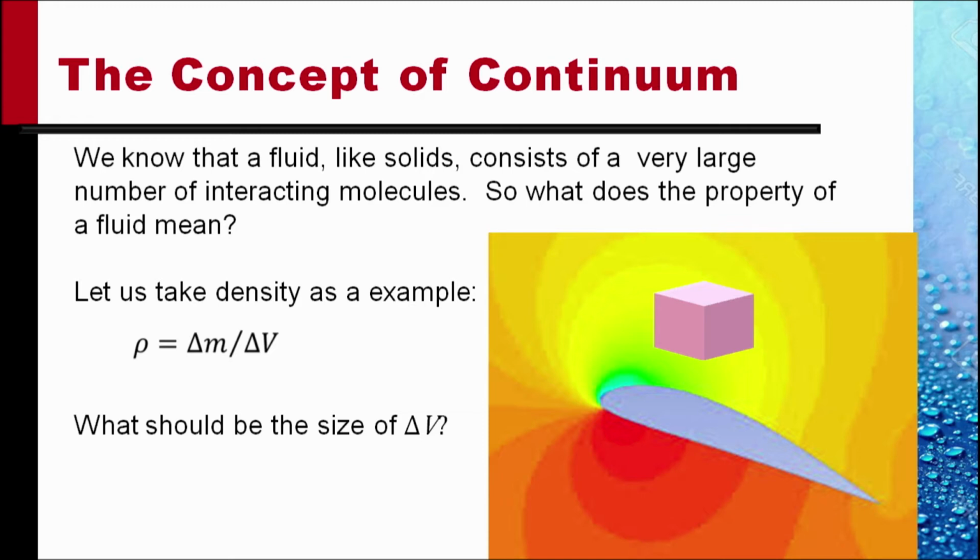To define density, we take a small volume delta V, measure the mass of the matter contained within that volume, and the density is defined as rho is equal to delta M by delta V. What should be the size of delta V? Suppose we have delta V with dimensions approximately equal to the size of the body. The density of the matter around the body varies from point to point, from location to location.